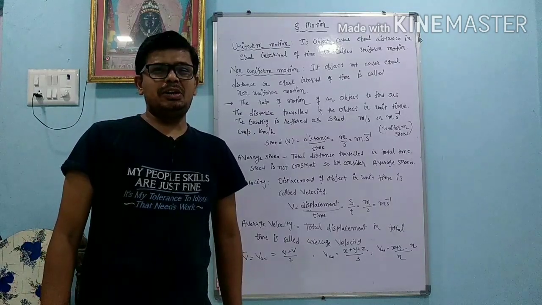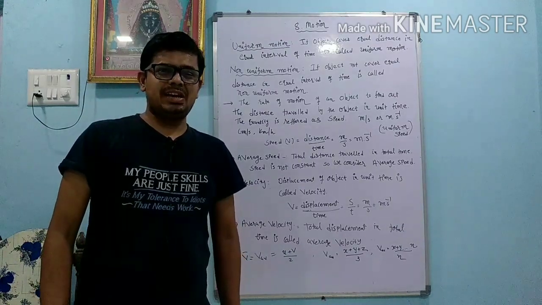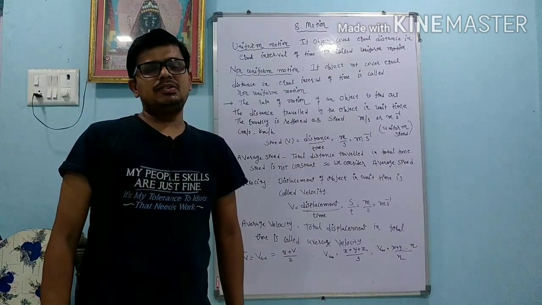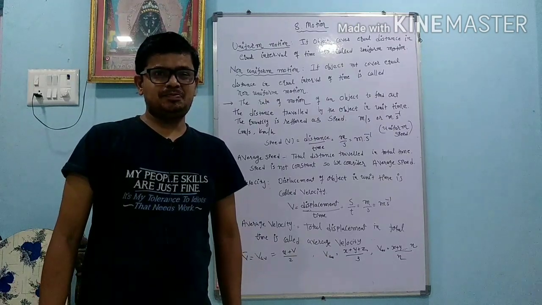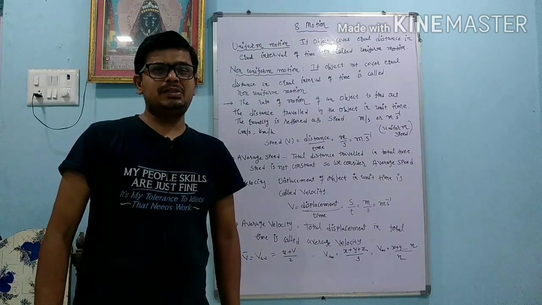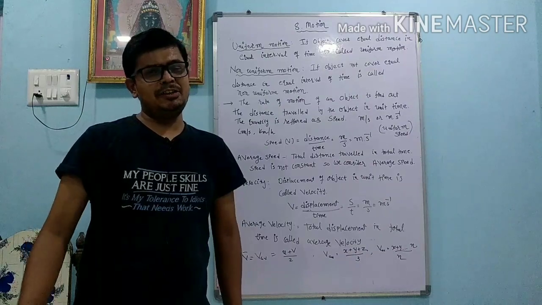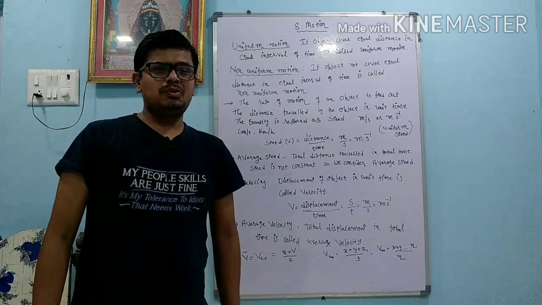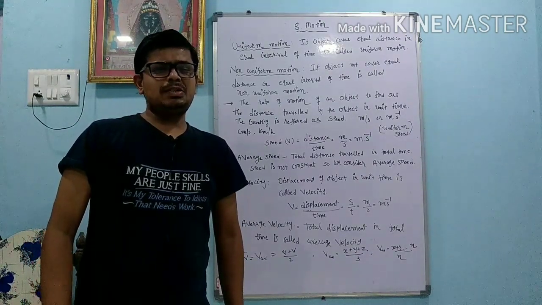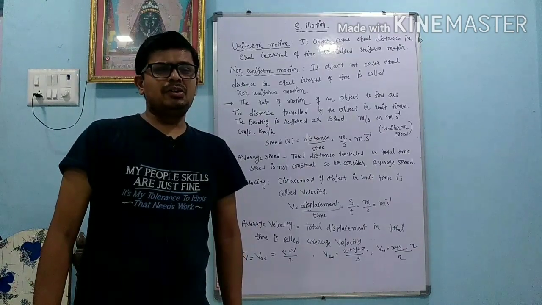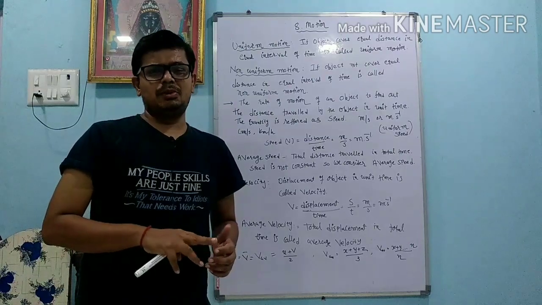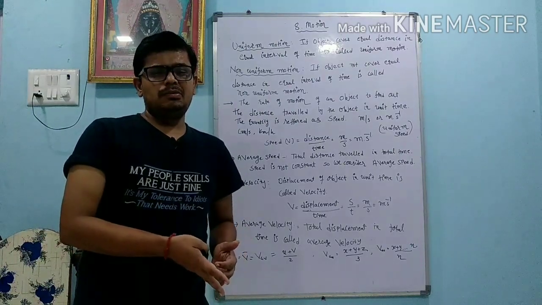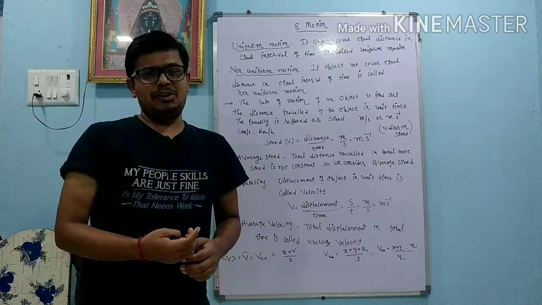Vector quantities are those which require magnitude as well as direction. Both are important. That is called a vector quantity. Like displacement. Displacement depends on the final position and initial position. So displacement is a vector quantity. In every physical quantity we will discuss whether that quantity is a scalar quantity or a vector quantity.